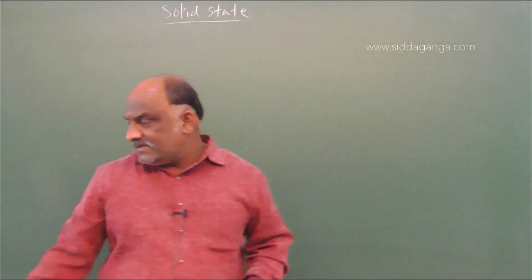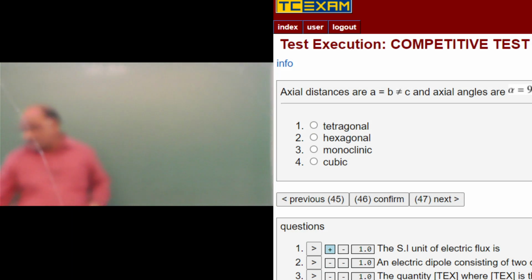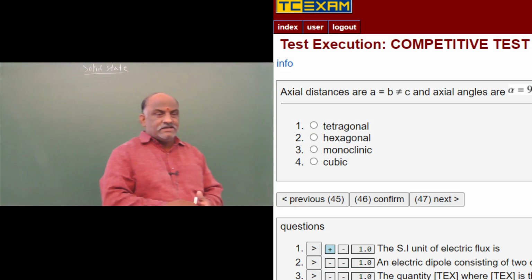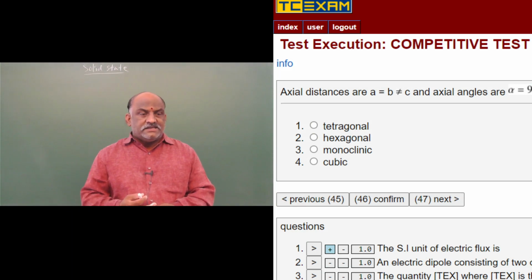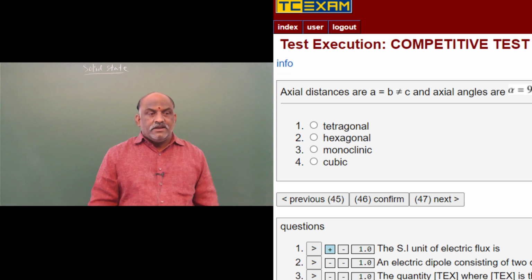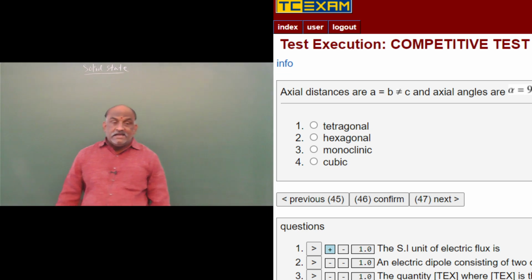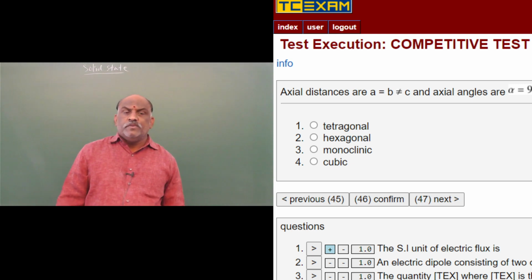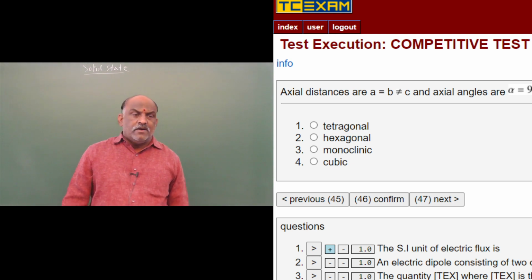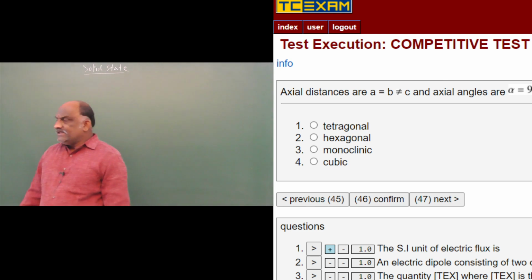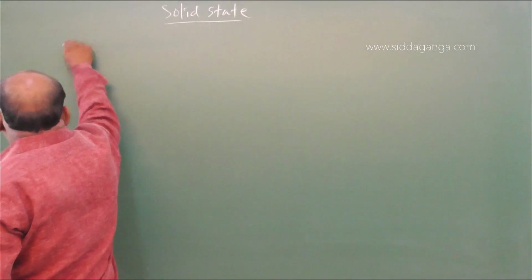Now question number 26: axial distance A is equal to B not equal to C, and axial angles were given. Alpha is equal to beta is equal to 90 degrees, gamma is equal to 120 degrees in the system. So this is a simple one. Question number 46.